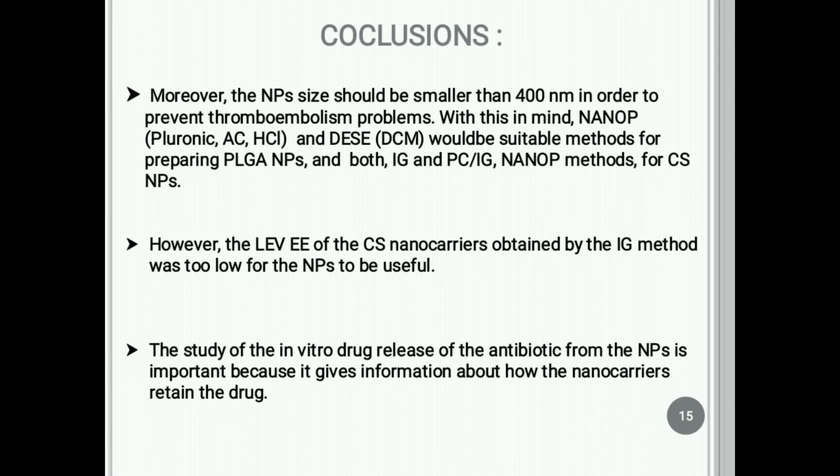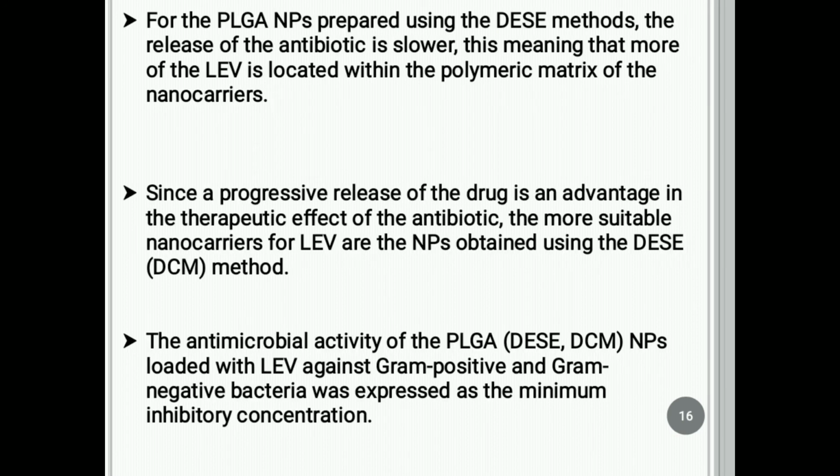The study of the in vitro drug release of the antibiotic from the nanoparticles is important because it gives information about how the nanocarriers retain the drug molecule. For the PLGA nanoparticles prepared using the DEAC method, the release of the antibiotic is slower.